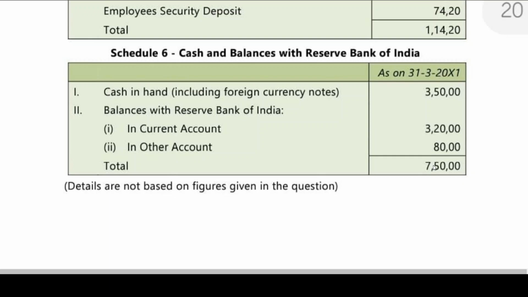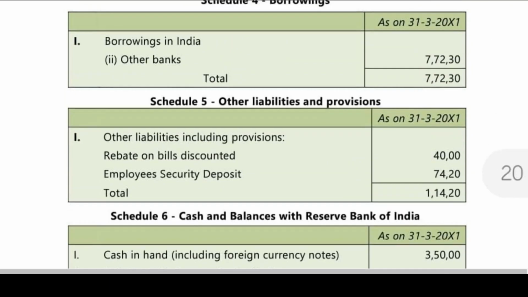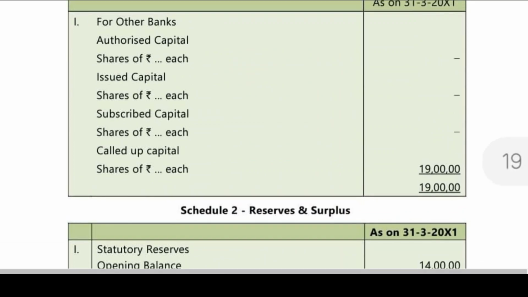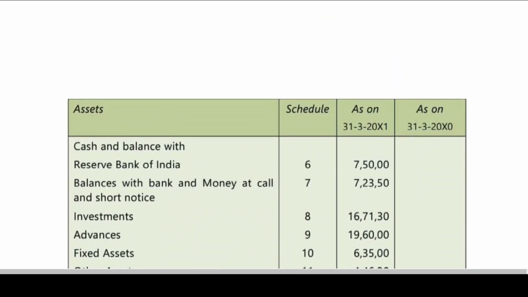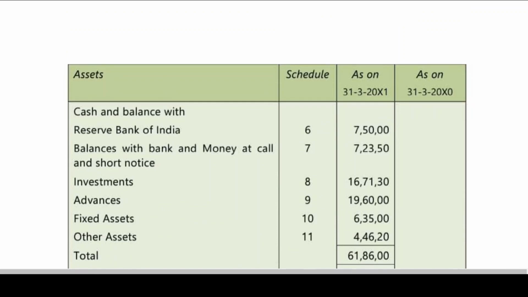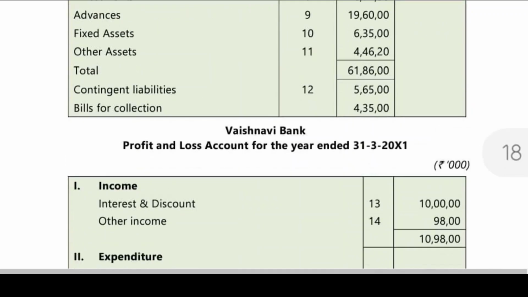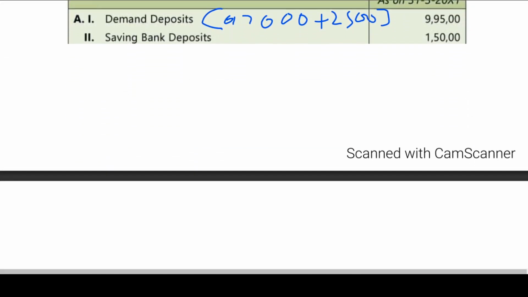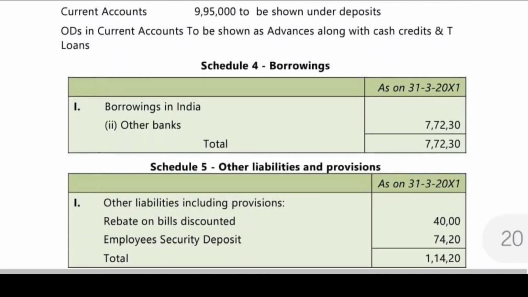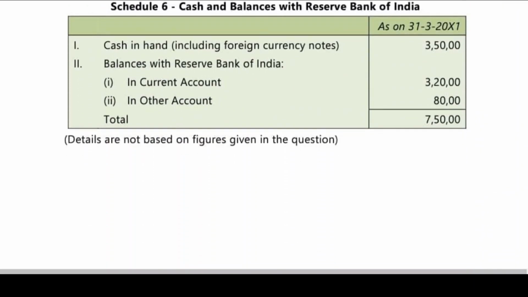You can see that in the problem they have given 750. I'll show you. Yeah, 750 has been given. How much should they show? Show 750. But to explain the format, I think there is no need to do this in the examination problem. This is just to explain the format.